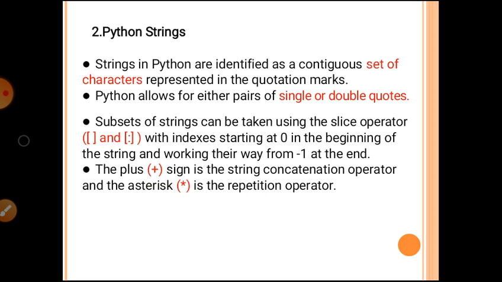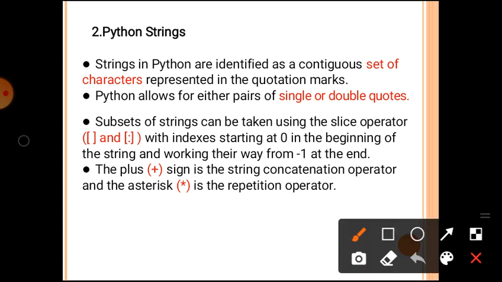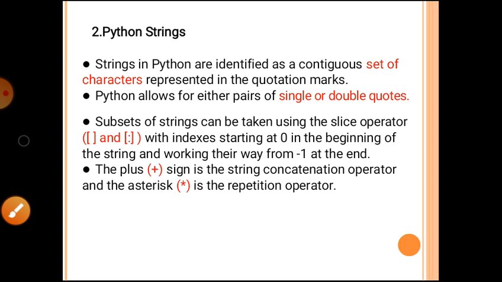Next, Python string. The next data type is Python string. Strings in Python are identified as a continuous set of characters. A string is nothing but a continuous set of characters represented in quotation marks. Python allows for either pairs of single or double quotes.